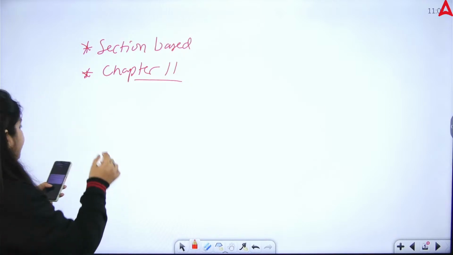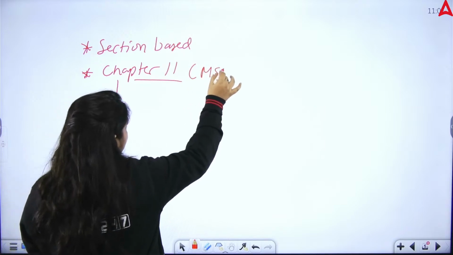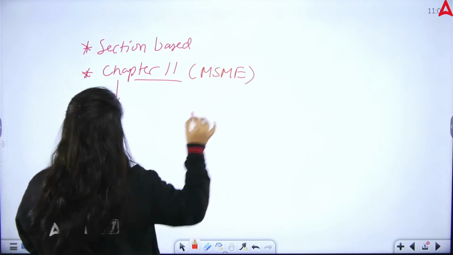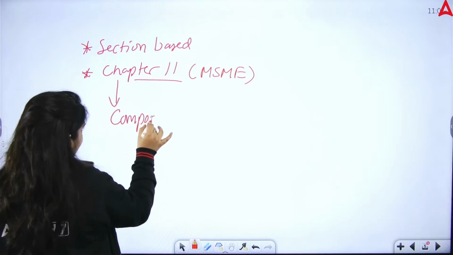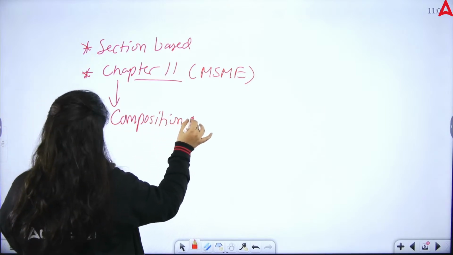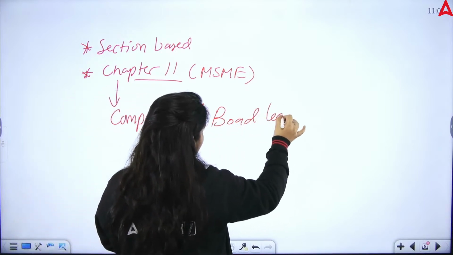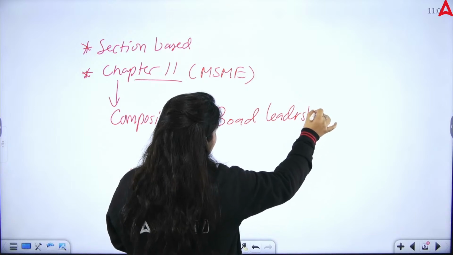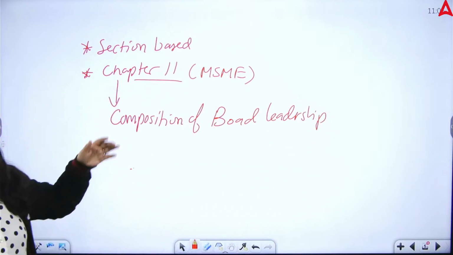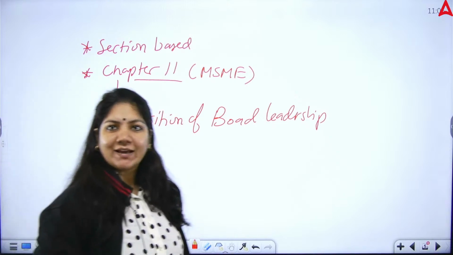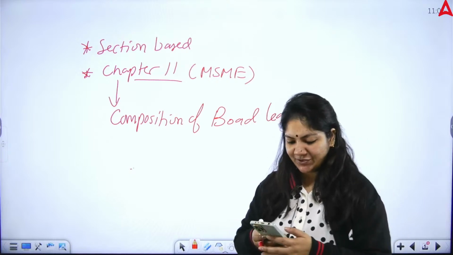Chapter 2 is basically of the MSME Act, on the composition of the board and its leadership. So guys, these types of section based questions were asked in your exam, on what chapter 2 of the MSME Act says. That's why this question paper seemed a little bit difficult.